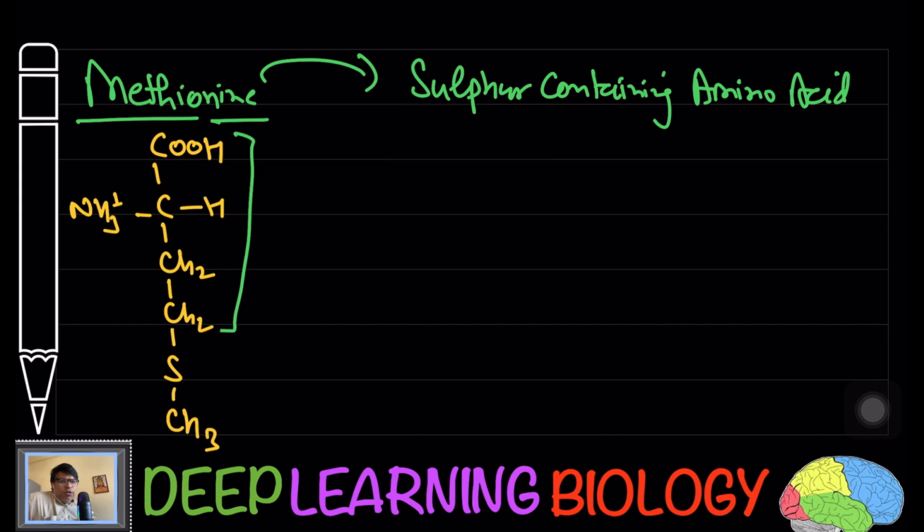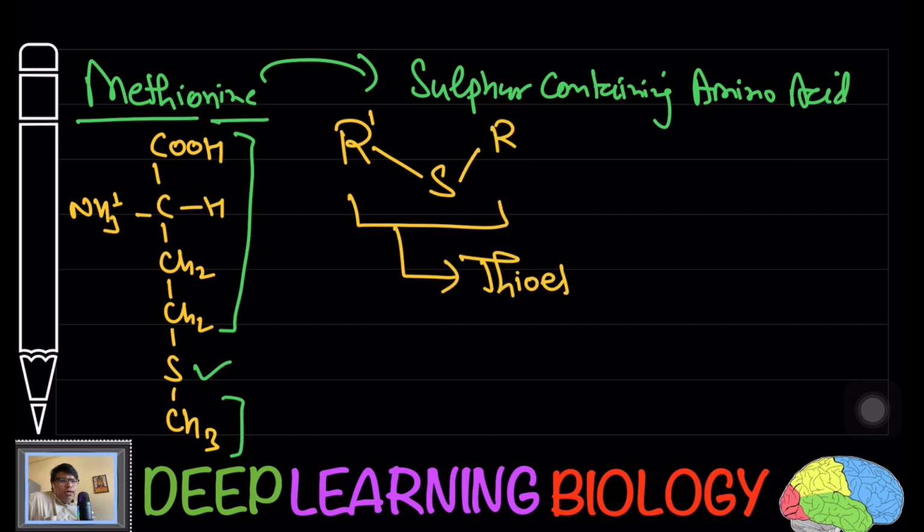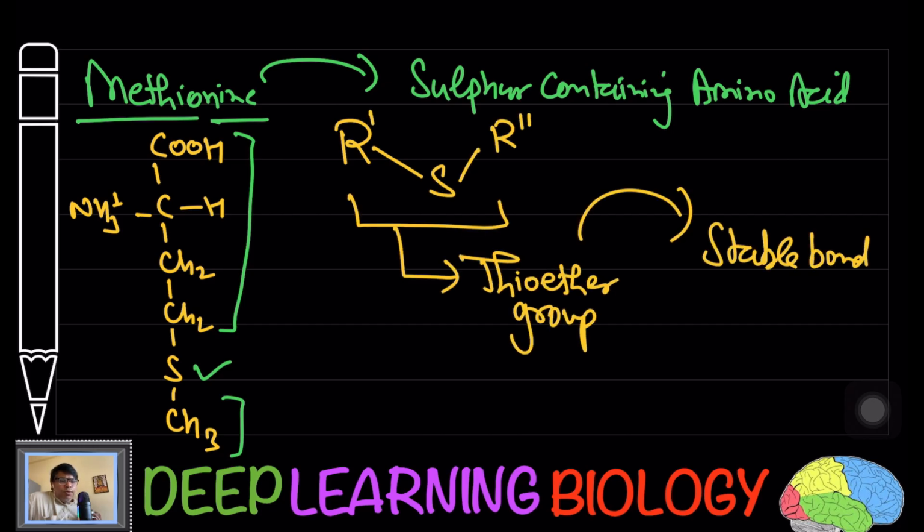You can divide it into two portions, both joined together by the sulfur. In between you are going to have this sulfur. This arrangement represents the thioether group. In methionine you have a thioether group, and the thioether group forms a stable bond. That is very important.